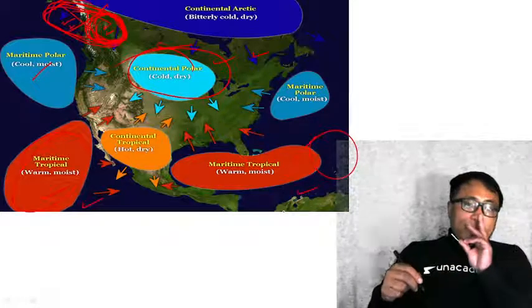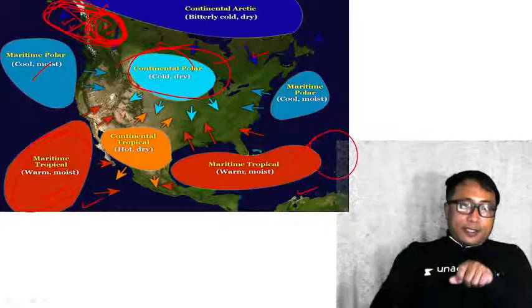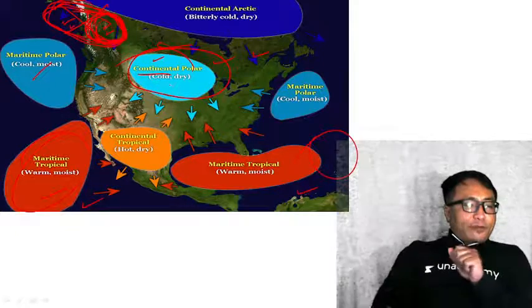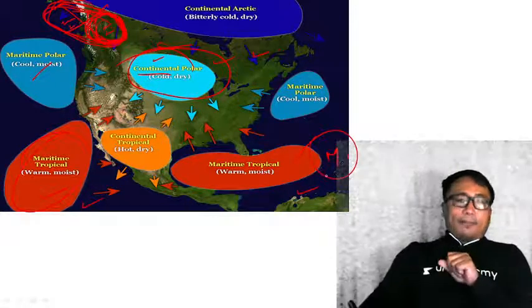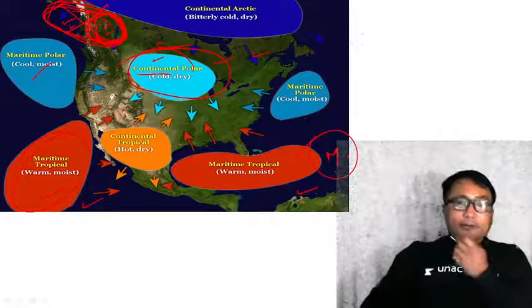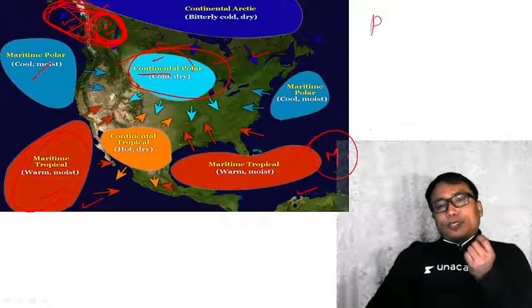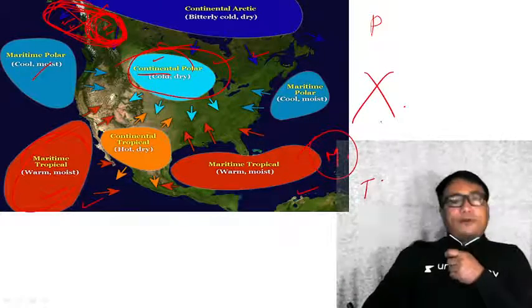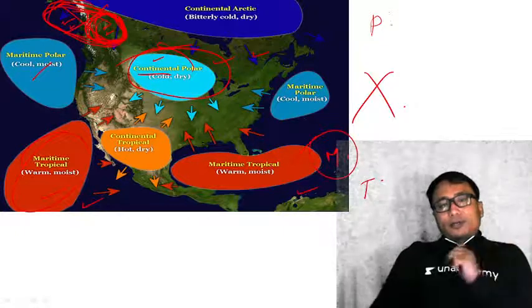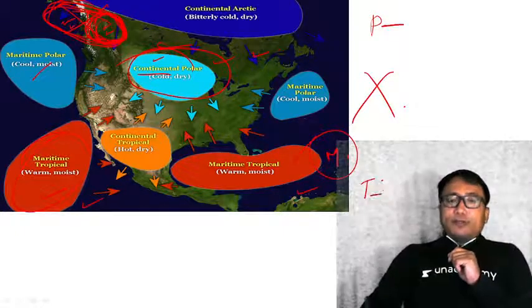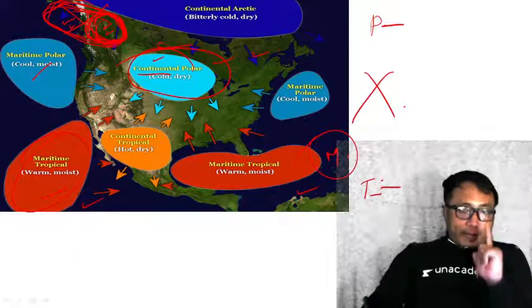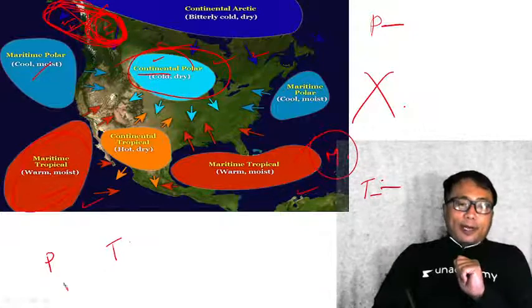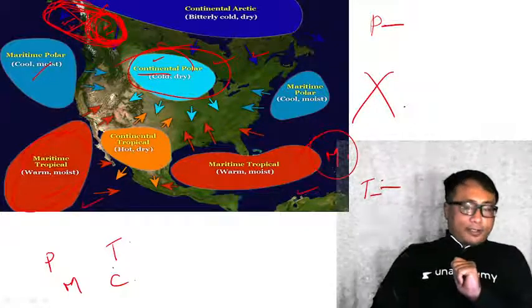Clear? Now, if the air mass source region is in the continental region, it is known as a continental air mass. If it is over the water body, it is known as maritime. Now, we have just seen an air mass can be formed either in the polar region or in the tropical region. It is absent in the middle latitude. Therefore, an air mass which is formed in the polar region is known as a polar air mass, and likewise a tropical air mass. Important, kindly keep this in mind: polar air mass, tropical air mass, maritime air mass, continental air mass.